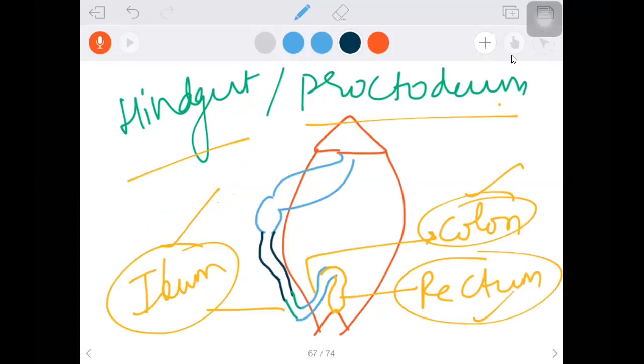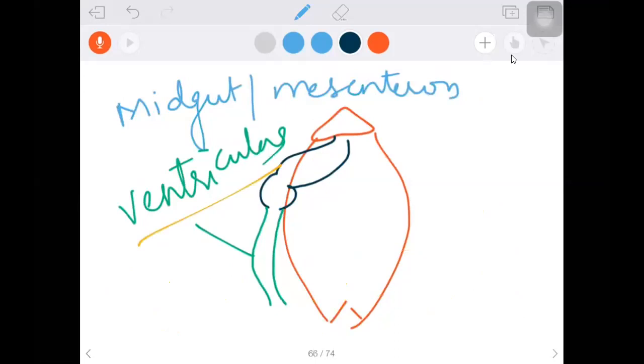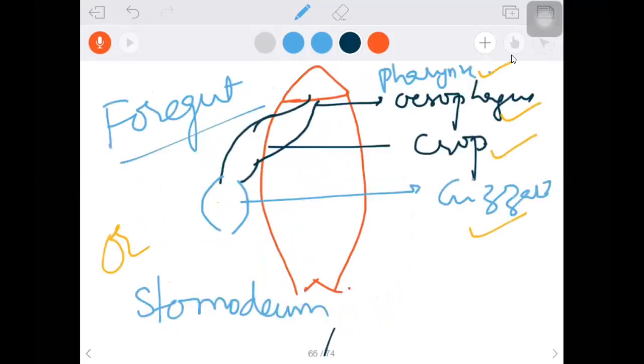Watch on the screen when I am saying this. Where is the ileum? Where do you see the colon? Recognize the rectum. The visual needs to be matched with that particular sentence. This is the ventriculus of the midgut or mesenteron. And the pharynx, esophagus, crop, and gizzard.